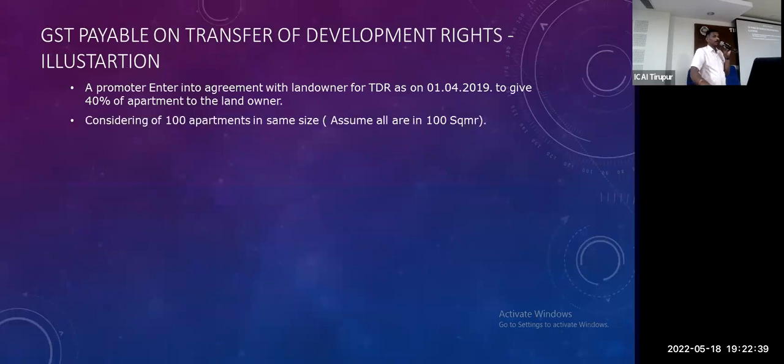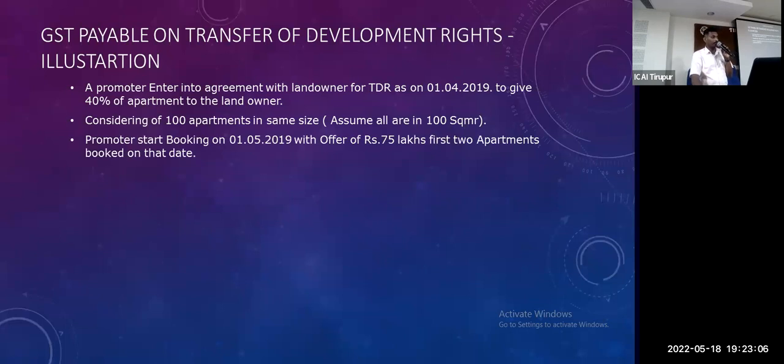An example: a promoter enters into an agreement with a landowner for the transfer of development rights as on 1/4/2019. After 1/4, the promoter will give 40% of apartments to the landowner. Considering 100 apartments, 40 apartments, all of 100 square meters, all above 90, so there is no affordable housing unit. The promoter started working on 1/5/2019. The agreement is signed on 1/4 and booking starts on 1/5. The first 2 apartments are booked for 75 lakhs, before any construction has started.